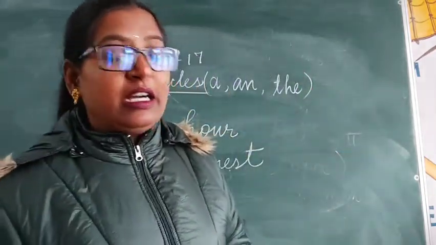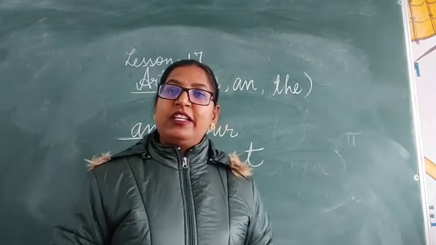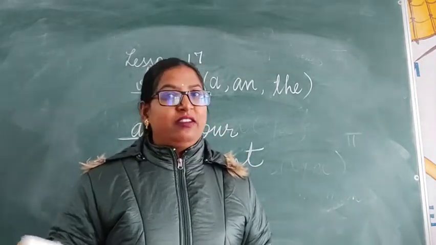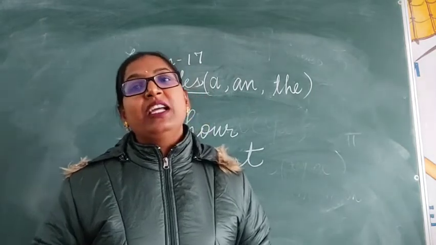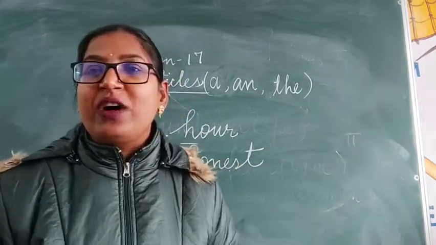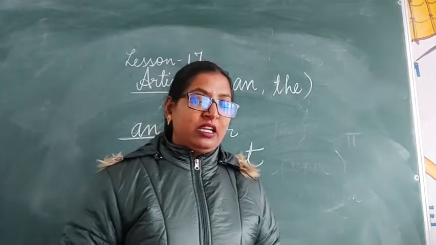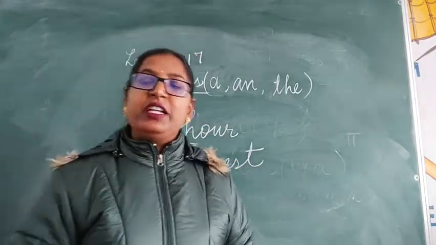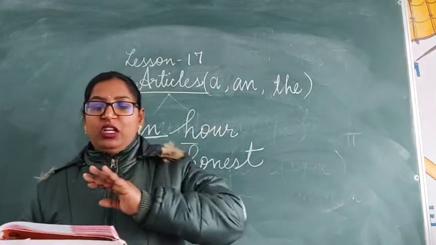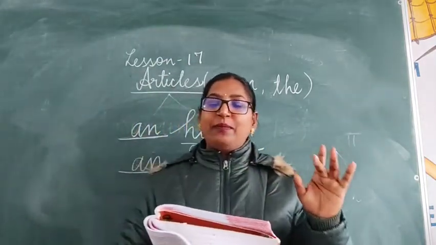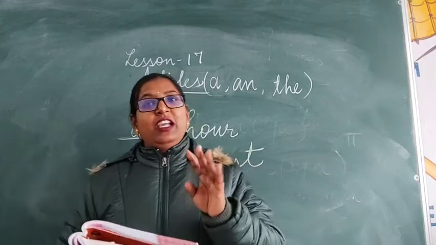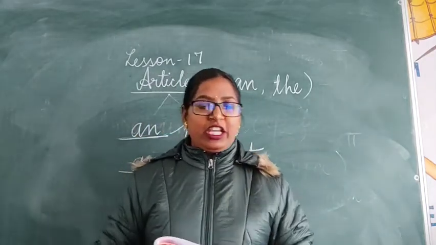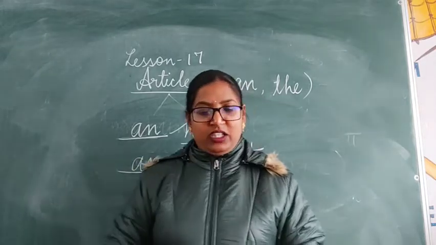A or an can be used with some numbers to mean 1 also. For example, a hundred means 100. A quarter, 1 quarter. A liter, 1 liter. A dollar, $1. Clear? So, a or an can be used with some numbers to mean 1. When they mean 1, then we can use a or an before that word.